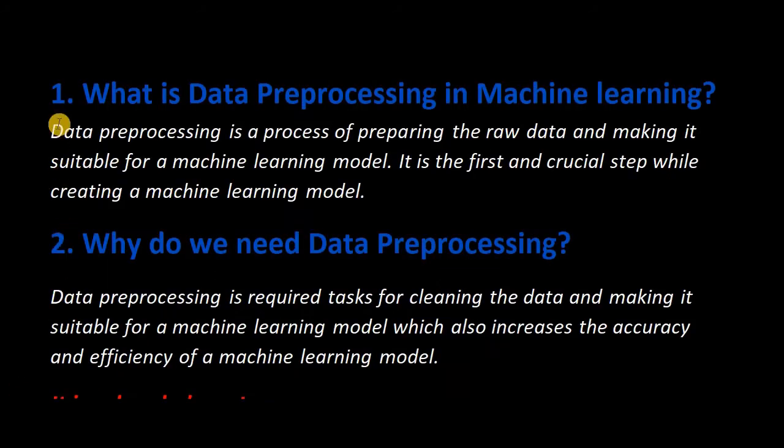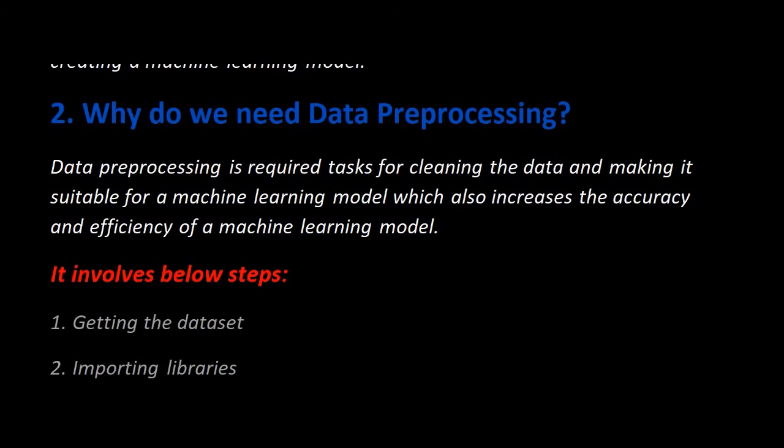First, what is data pre-processing in machine learning? Data pre-processing is a process of preparing the raw data and making it suitable for a machine learning model. It is the first and crucial step while creating a machine learning model. It means that data pre-processing is the most important point while creating a machine learning model. Let's see how it will make raw data into a suitable format.